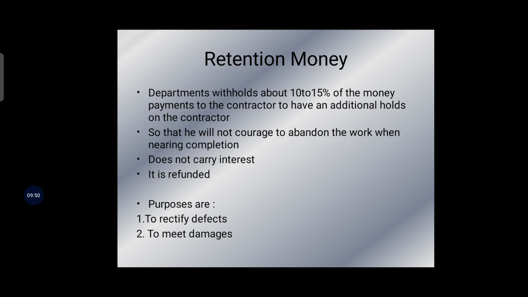The purpose of retention money is to rectify the defects. Any work left out can be executed by this amount, and to meet the damages if any. This is not compulsory and arises very rarely. It has no relation with the tendered amount but depends upon the claims against the contractor. Retention money does not carry any interest. This amount is refunded to the contractor after the defect liability period is over. Okay, so this is your retention money.